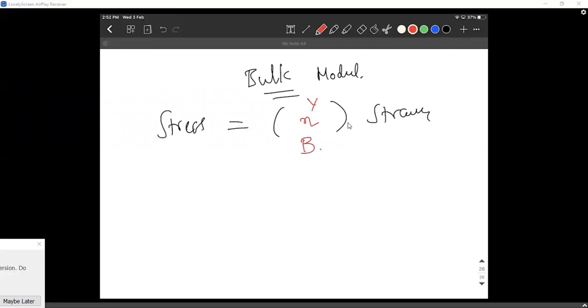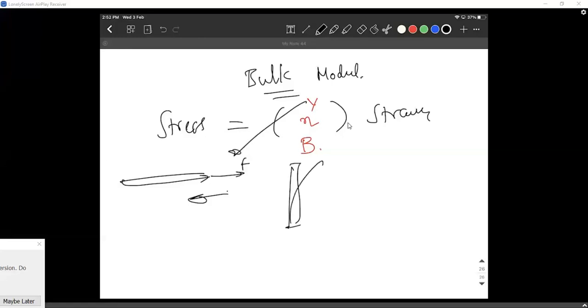These moduli talk about how well the material tries to come back to its original position. In a longitudinal case, if you're elongating it, the ability to come back is defined by Young's modulus. In rigidity, when you're bending it, the ability to come back is given by the rigidity modulus.